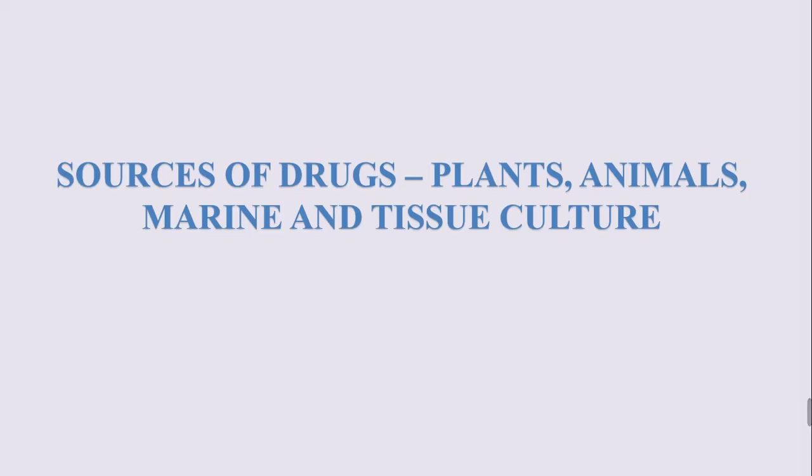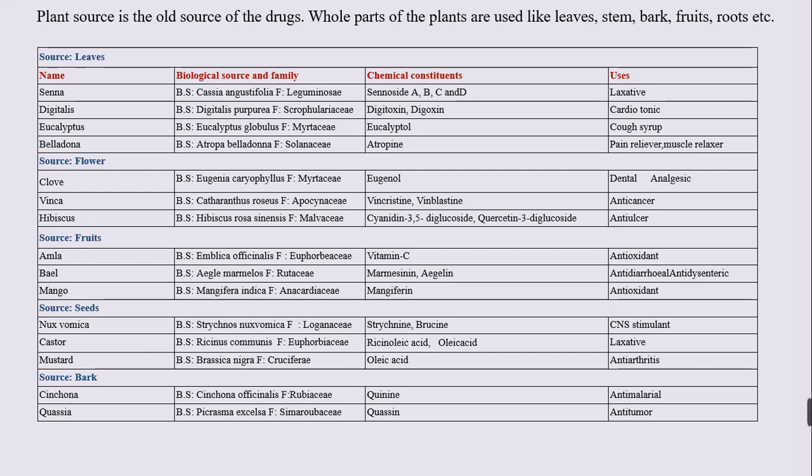Now we come to the second topic, sources of drugs such as plants, animals, marine and tissue culture. Here you can see that plant sources is the oldest source of the drugs. Whole parts of the plants are used such as leaves, stem, bark, fruits, roots, etc.